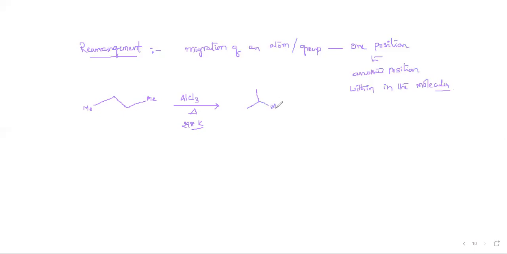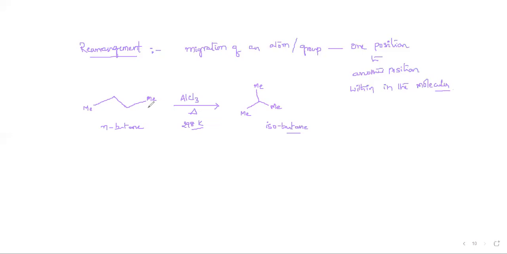The formula is the same, but the attachment of groups is different. See here, n-butane is converted into isobutane. Here, one of the methyl groups is rearranged. In terms of IUPAC name, we call it 2-methylpropane.